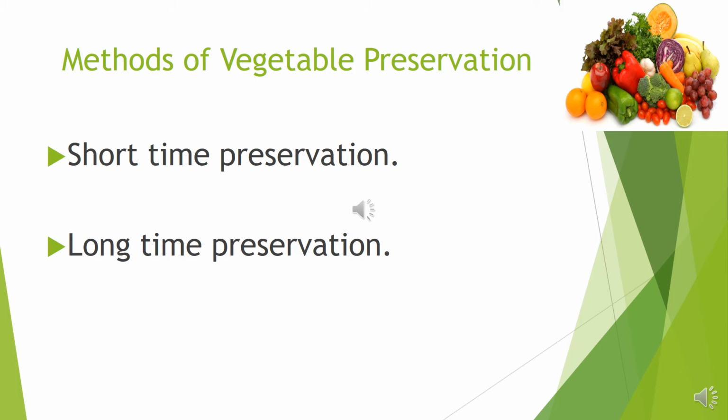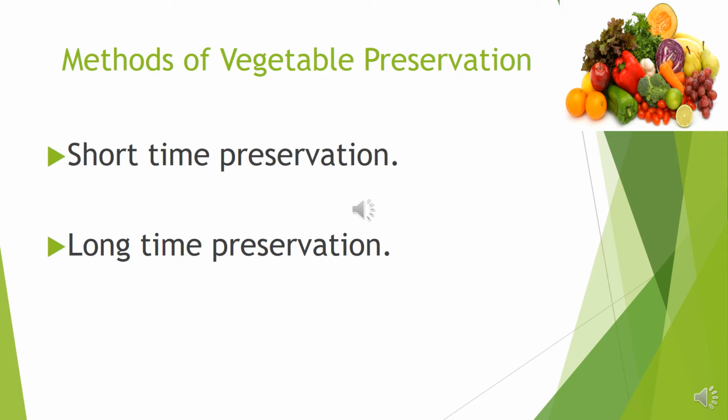There should be low temperature. If temperature rises, then respiration also rises, so that vegetables will rot. For all vegetables, the requirements of temperature will not be the same. We can also keep the vegetables in a refrigerator.